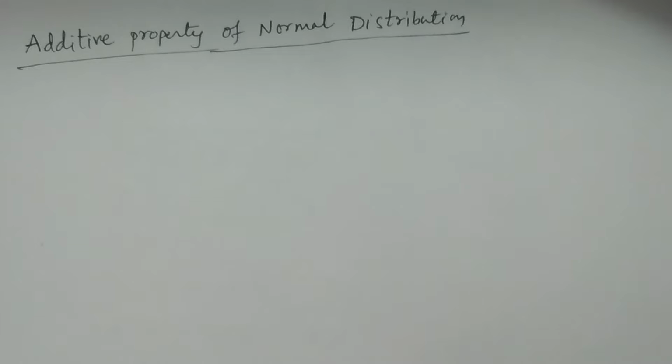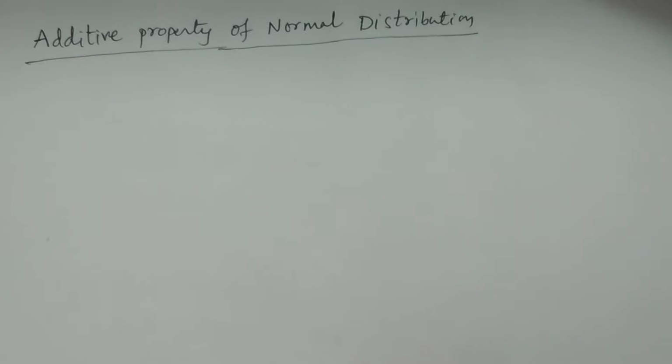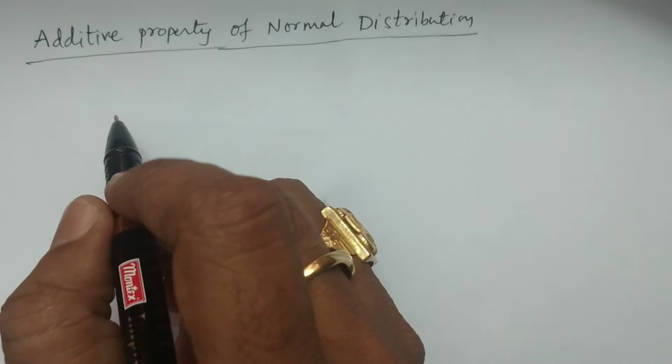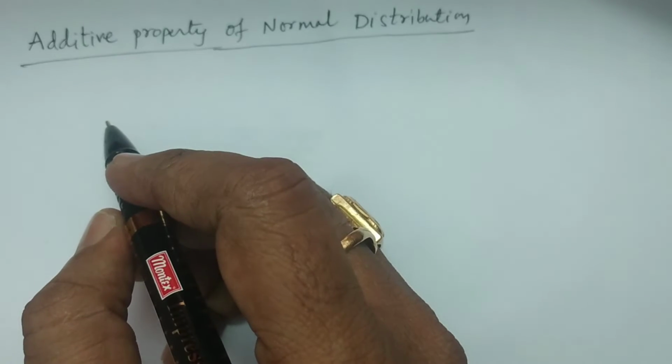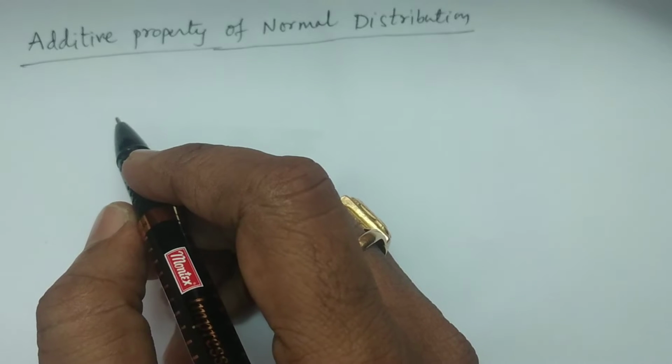In this lesson, I explain the additive property or reproductive property of the normal distribution. That is, if you consider some random variables which follow a normal distribution, then what is the sum of those random variables? Does it again follow a normal distribution? The statement of this particular property is that the sum of independent normal variates is also a normal variate. If you consider the sum of independent random variables, it is also a normal variate, that is, it follows a normal distribution.